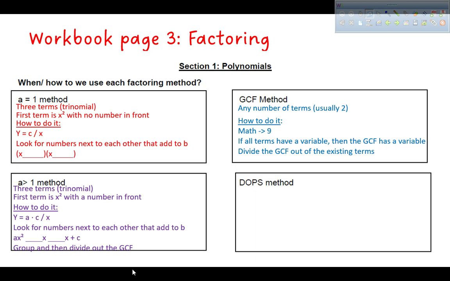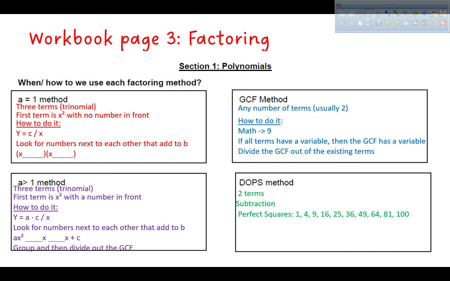All right, last factoring method here. Differences of perfect squares. We're back to page 3. We're going to finish it off. In order to factor with differences of perfect squares, it's got to be 2 terms. GCF can be 2 terms. DOPS has to be 2 terms. All right. DOPS also has to be subtraction. The D stands for differences, which means subtraction. And the PS stands for perfect squares, so they've got to be perfect squares. Subtraction of perfect squares. 2 of them.